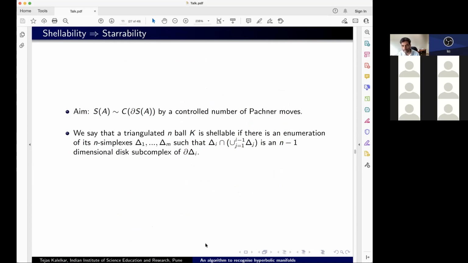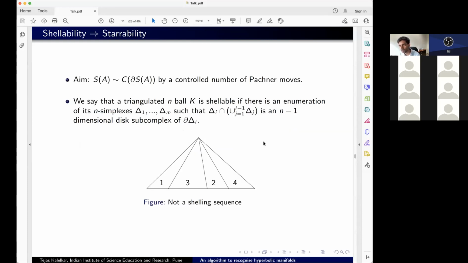Now over here, there's this new concept of shellability. I say that a sequence of n-simplexes is shellable if each delta i intersects everything up to that point in an n-1 dimensional disk subcomplex. This is easier to explain with an example. If you look at these triangles, this is not a shelling sequence. The first one is fine, but the second triangle intersects the first one not along a 1-dimensional disk, but just at a point. So this is not a shelling sequence. But of course, the problem is it's just not ordered correctly. If I order it in this way, then clearly it's a shelling sequence.